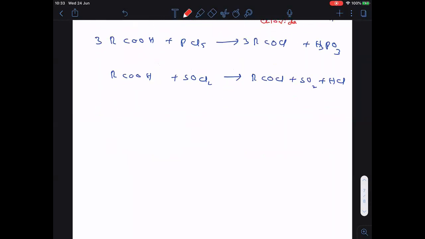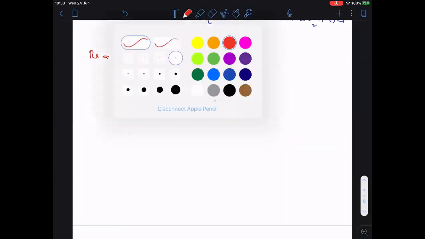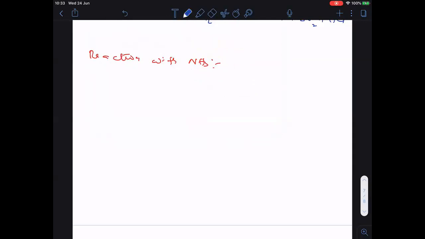Completed. Now the next chemical property is reaction with ammonia. So here, what happened? CH3COOH when treated with ammonia.